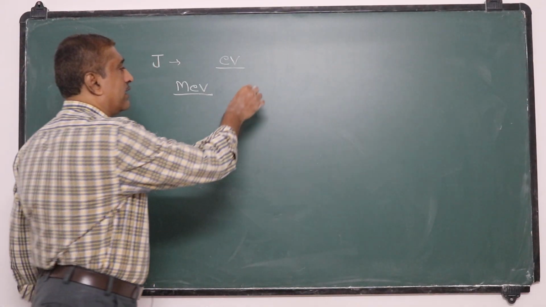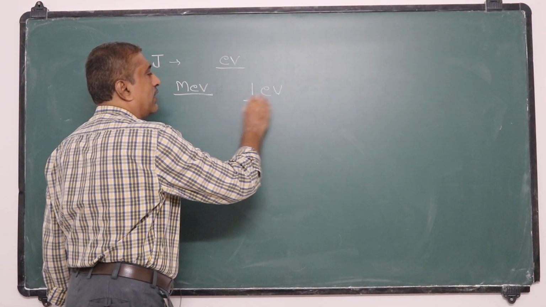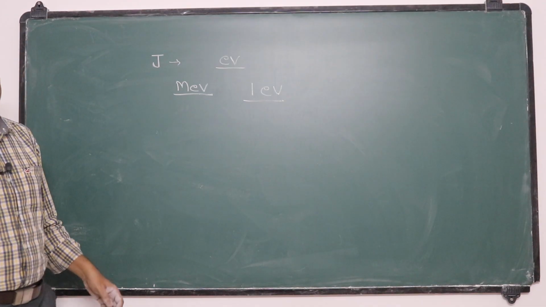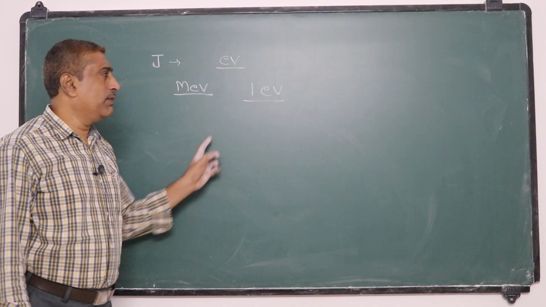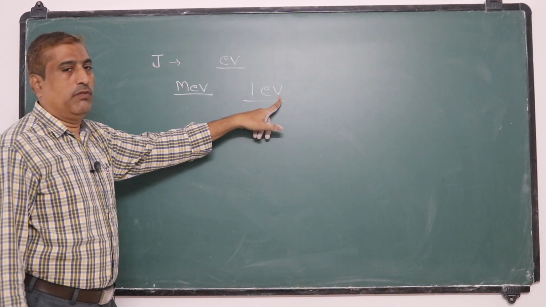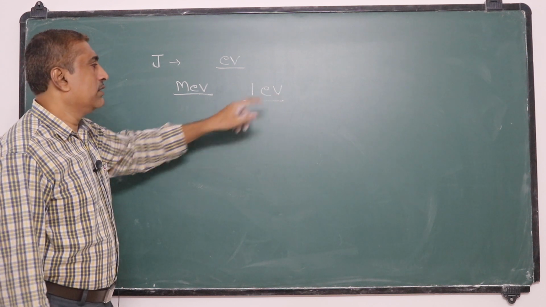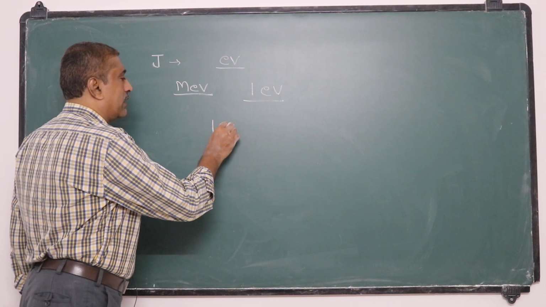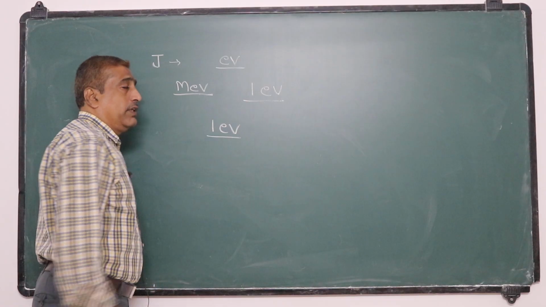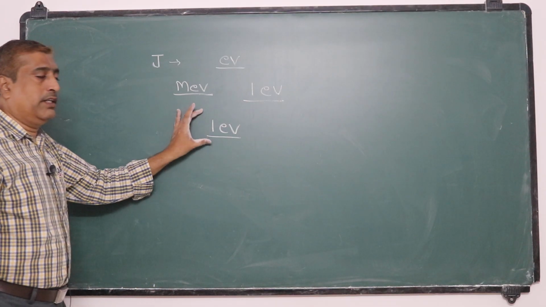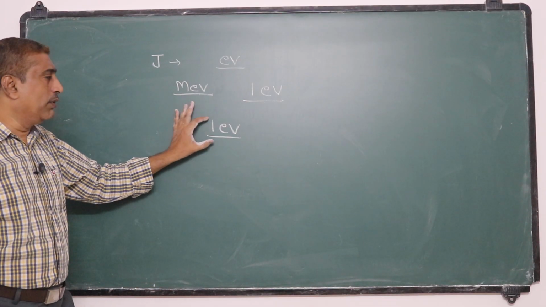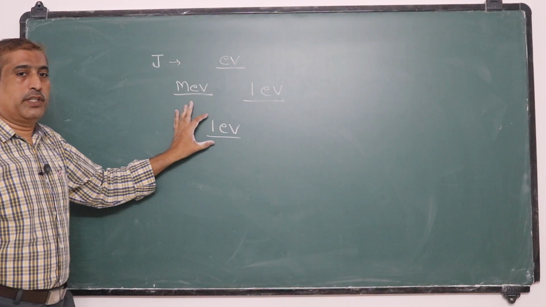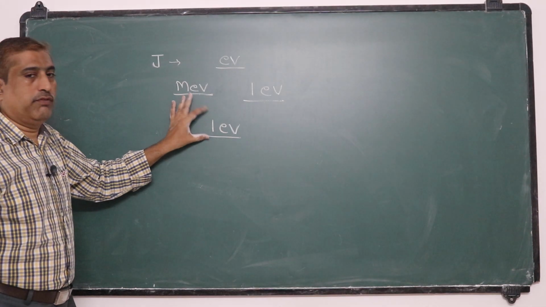So 1 electron volt is the amount of work done in moving an electron between 2 points which differ by a potential difference of 1 volt.